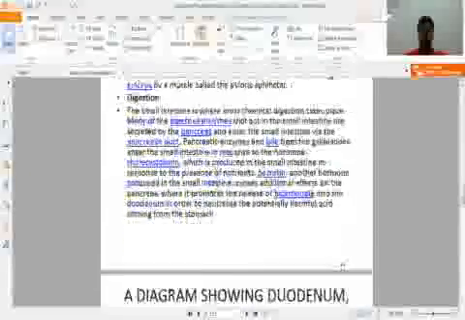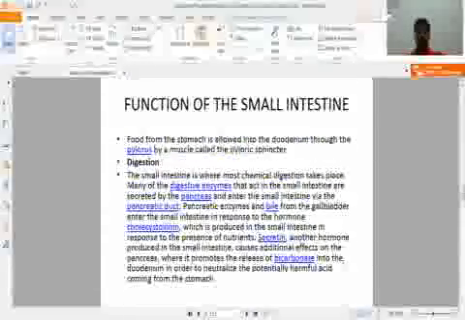Function of the small intestine. First, food from the stomach is allowed into the duodenum through the pylorus, controlled by a muscle called the pyloric sphincter. Second one, digestion. The small intestine is where most chemical digestion takes place. Many of the digestive enzymes that act in the small intestine are secreted by the pancreas and enter the small intestine via the pancreatic duct.